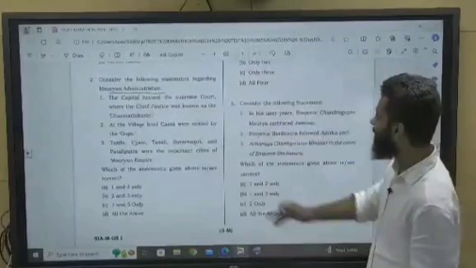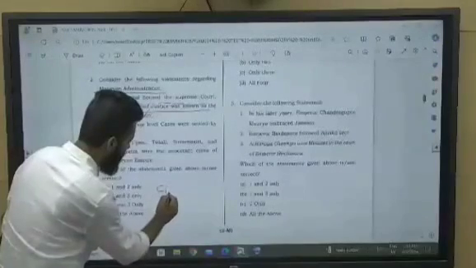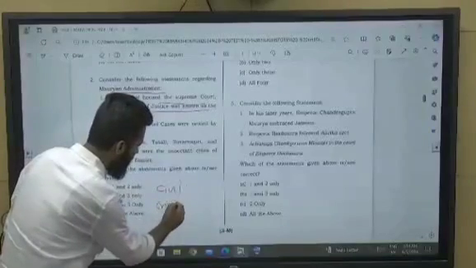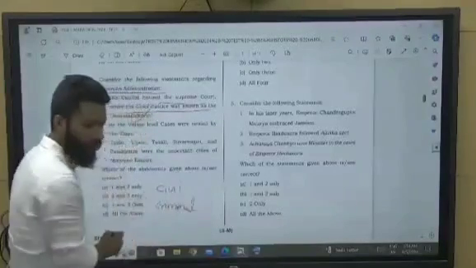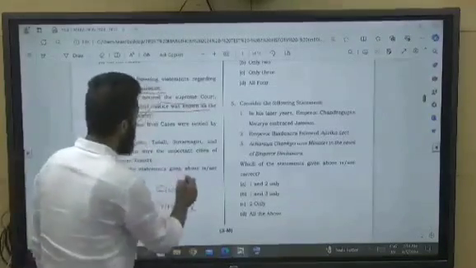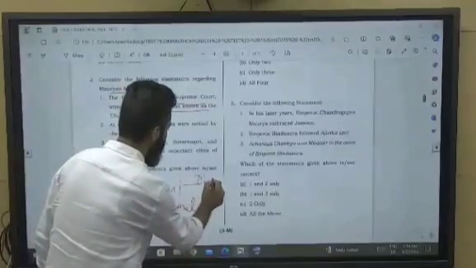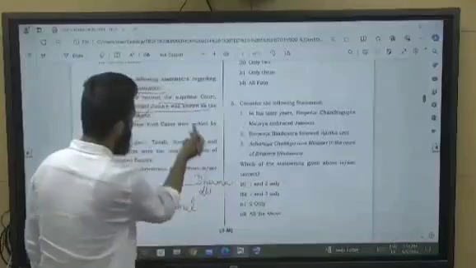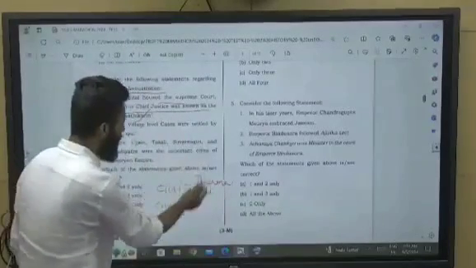The capital housed the Supreme Court with the Chief Justice, known as Dharmadhikaran. So see, this statement is correct, but there were 2 courts. There were civil courts as well as criminal courts. For civil, it is known as Dharmadhikaran. D can also be replaced by T. So Dharma Adhikaran.